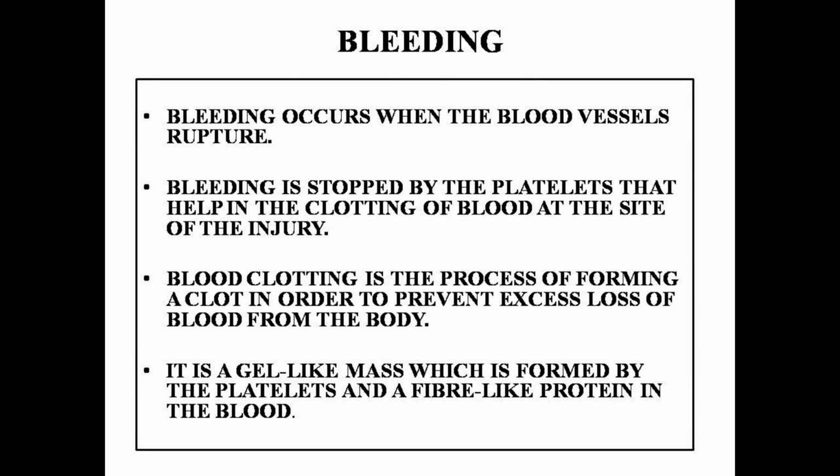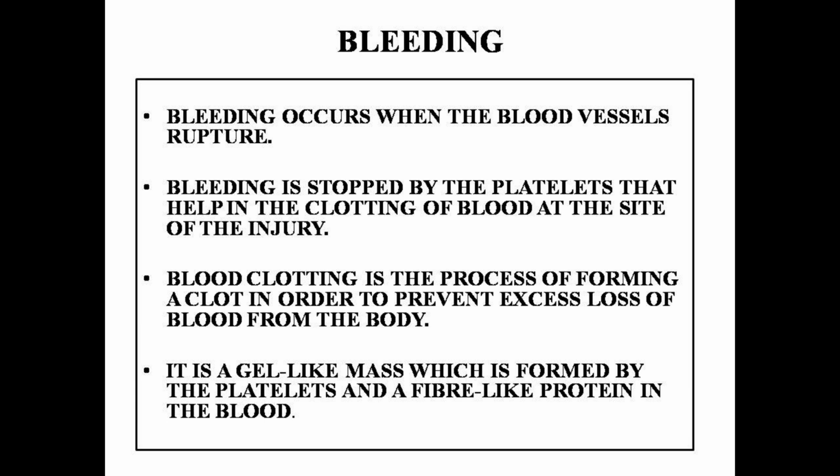In addition, leakage would lead to a loss of pressure, which would reduce the efficiency of the pumping system. To avoid this, the blood has platelets which circulate around the body and plug these leaks by helping to clot the blood at the point of injury.